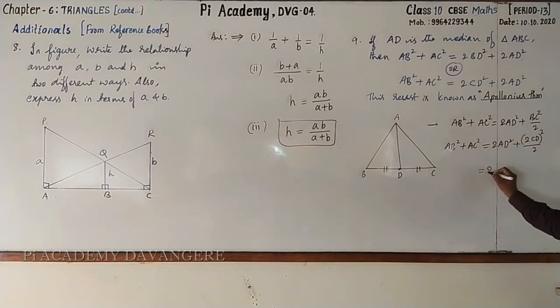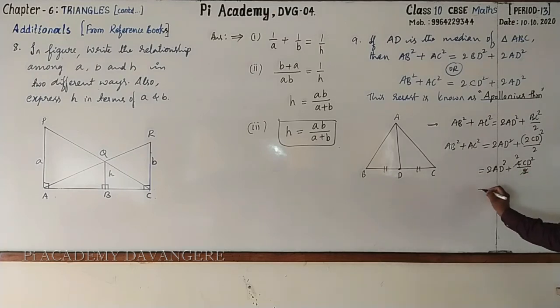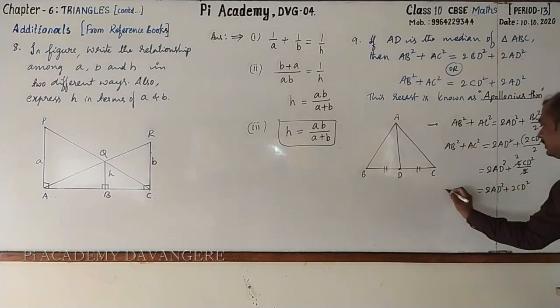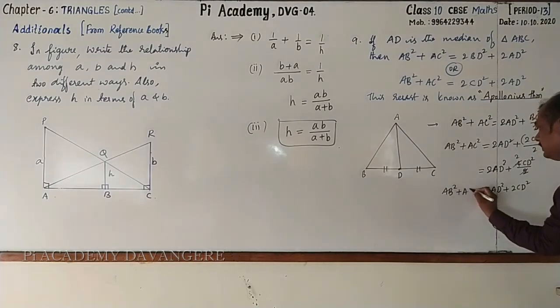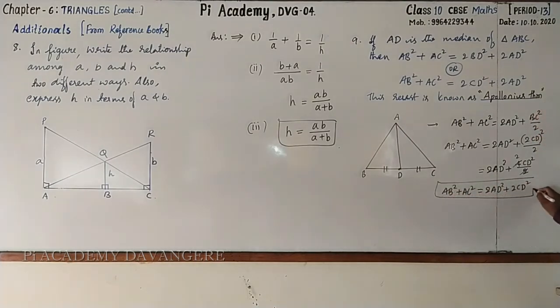This is equal to 2AD square plus, applying the square, 4CD square by 2, that is 2CD square. Followed? So AB square plus AC square equals 2AD square plus 2CD square. In the same way, you can also prove the other one. You can try this. Okay?